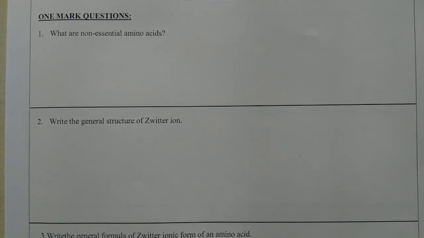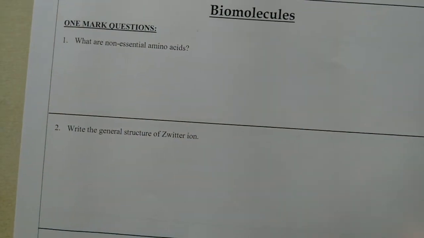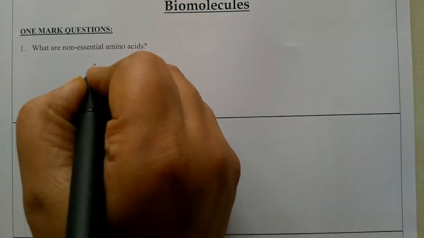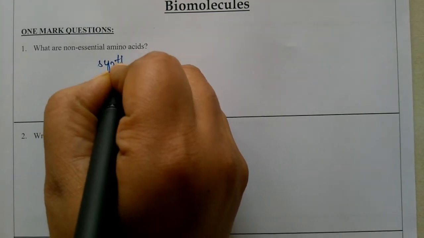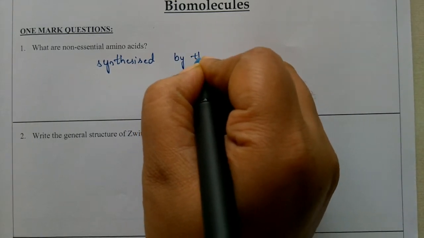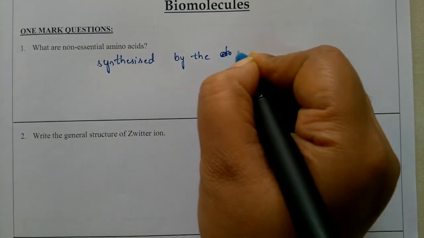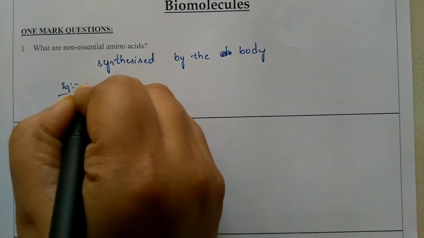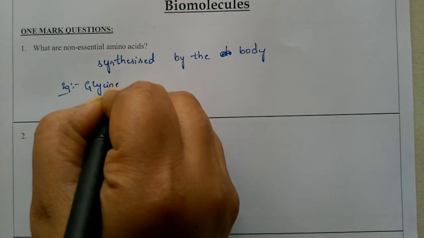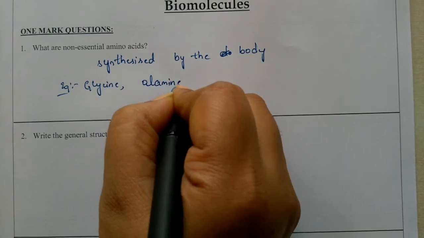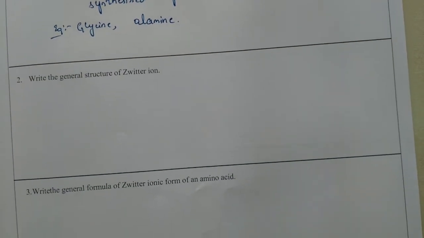The question we have already discussed: what are non-essential amino acids? Non-essential amino acids are the amino acids which are synthesized in the body. We'll write: synthesized by the body, or synthesized in the body, that is also fine. An example is not asked, but you can write glycine, alanine, glutamic acid. Clear?